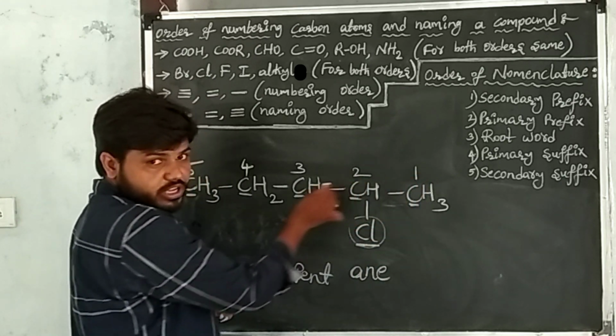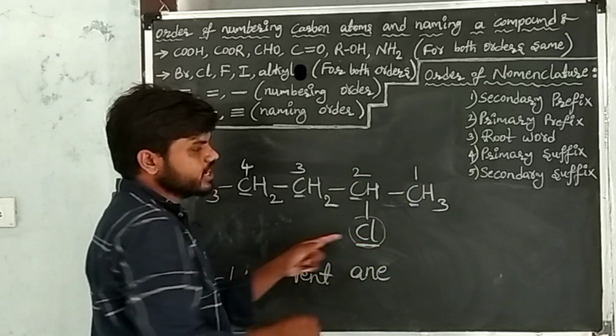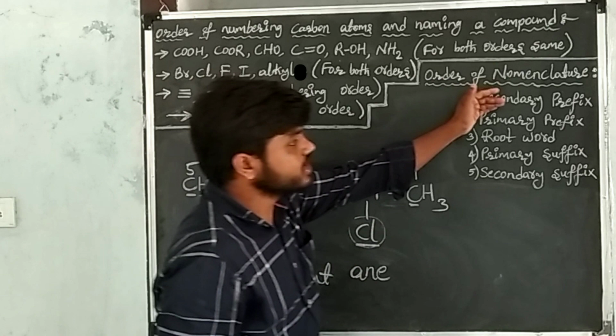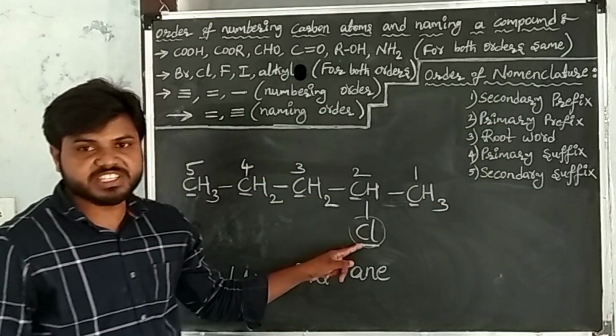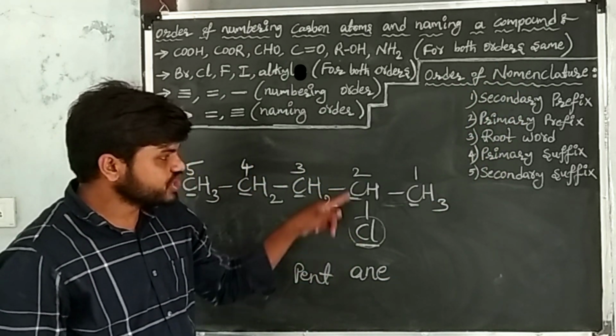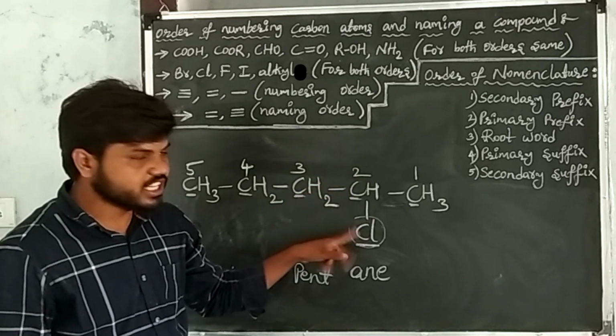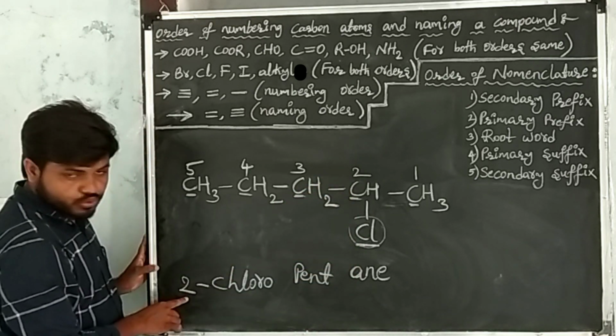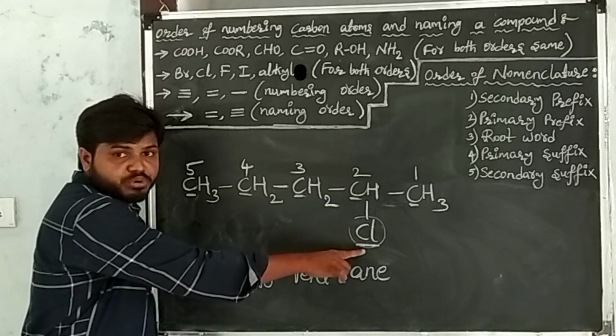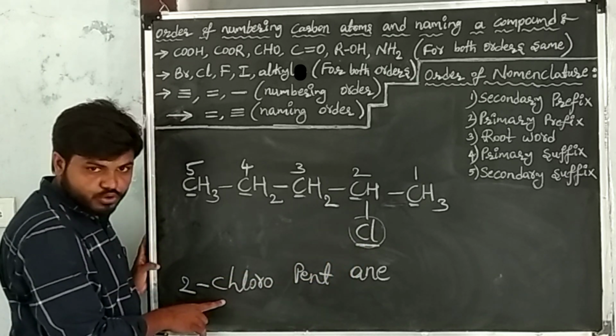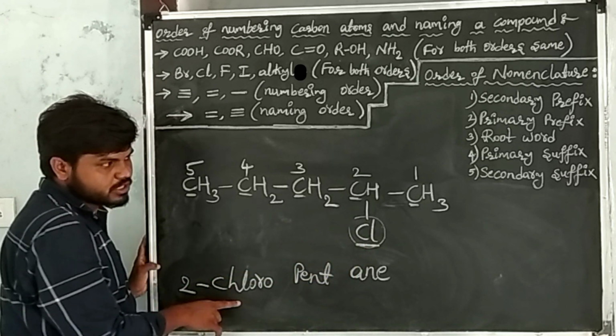I started from the right side. The chlorine is getting the least number, that is 2. First write the secondary prefix. Secondary prefix here is what? Chlorine. Chlorine position is what? 2. After writing the position, write the prefix of chlorine, that is chloro. Position completed, prefix also completed.